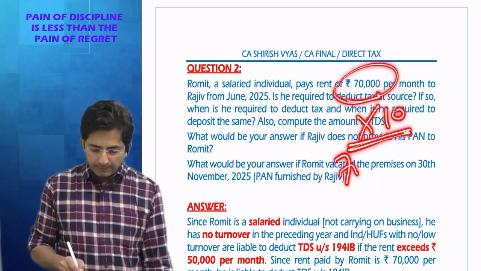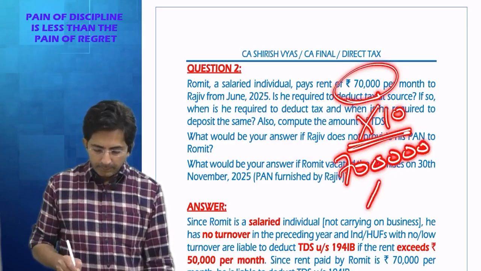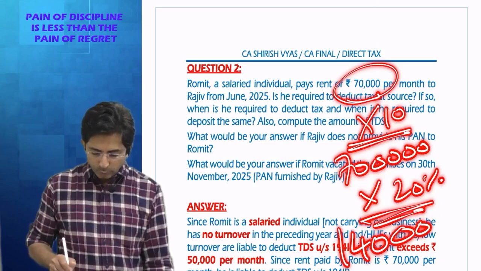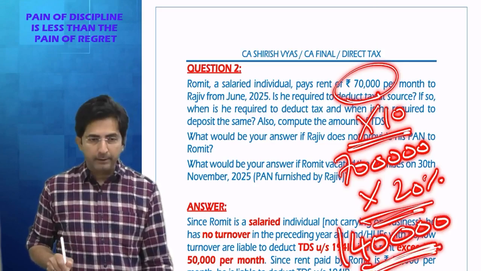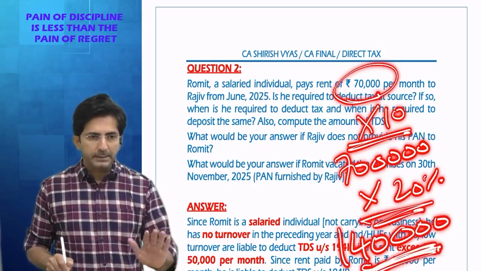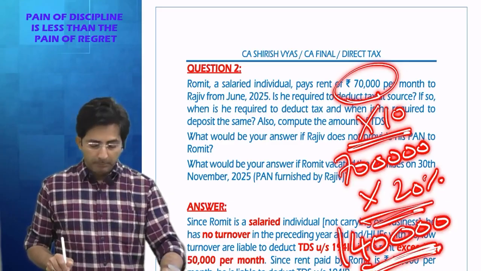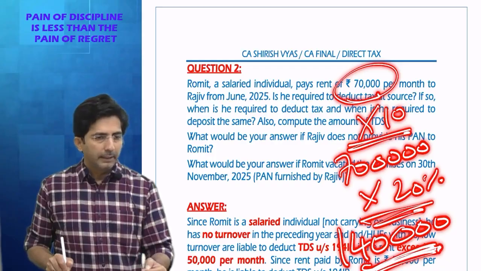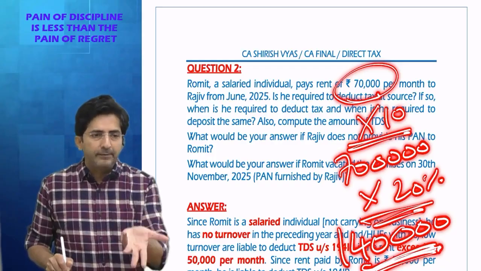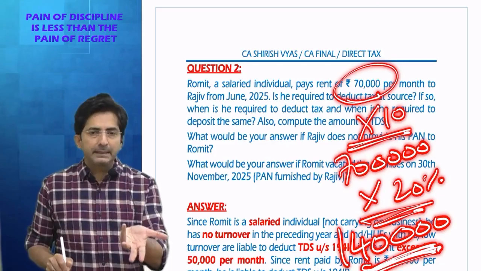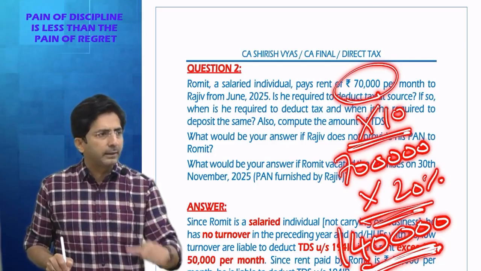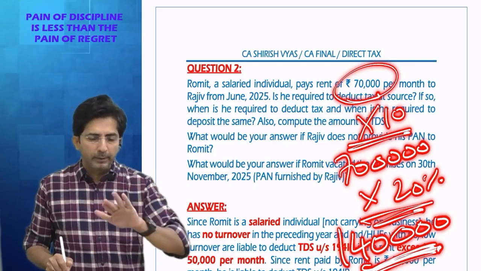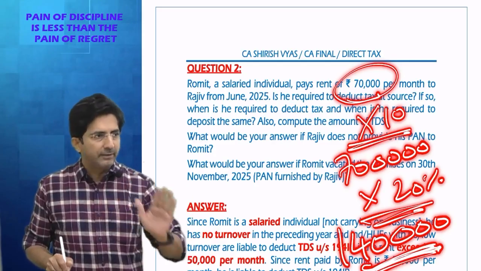Rent of 10 months is 7 lakhs and 20% TDS comes to 1,40,000. So actually the TDS comes to 1,40,000, but it will be restricted to the amount of rent, because TDS you are going to cut from the rent of March month, and if rent of March month itself is 70,000, so 70,000 can be cut up to 70 only. So although the actual TDS comes to 1,40,000, but it will be restricted to 70,000.